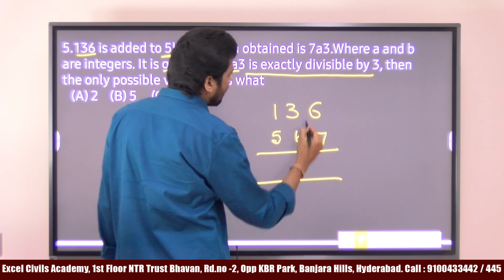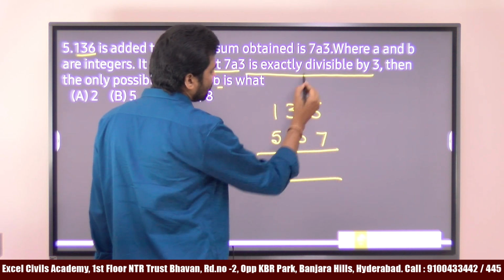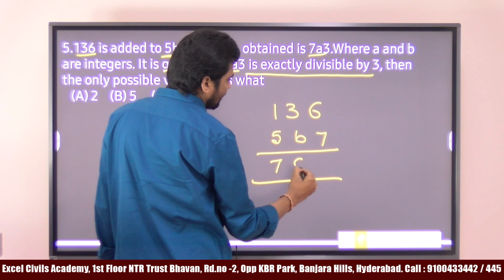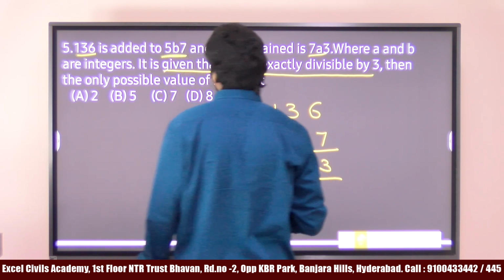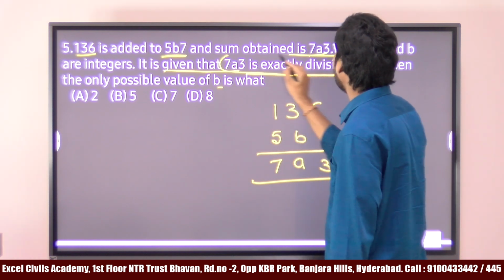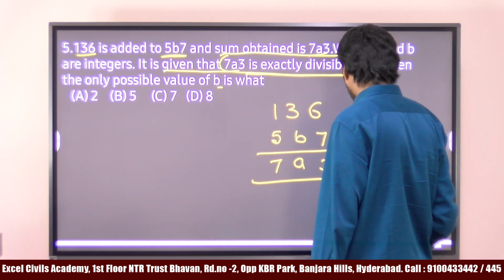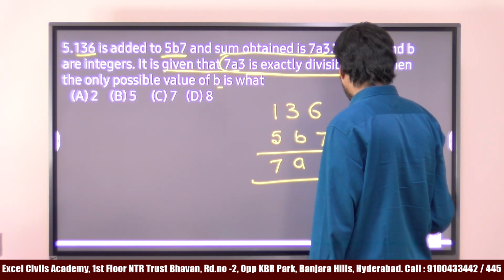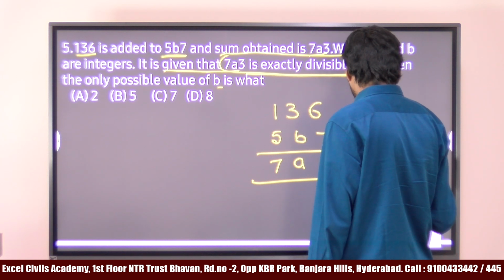And after adding these two, what is the value we get? 7a3. And what else is given? It is given that 7a3 is exactly divisible by 3.